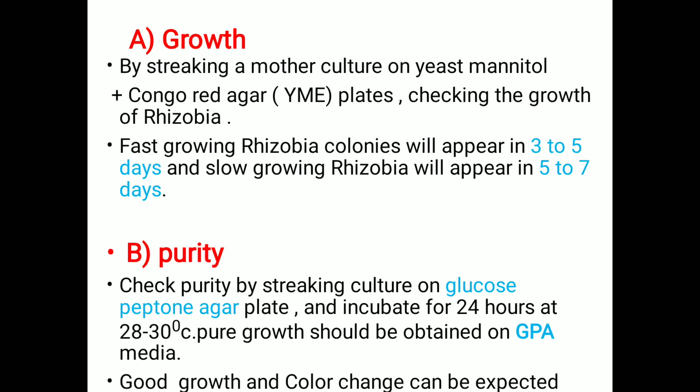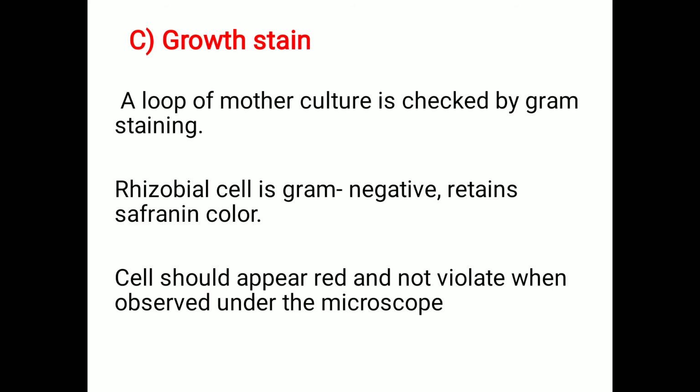After 24 hours or after 3 to 4 days, if pure growth of rhizobium appears on GPA media, we can use it for further multiplication. How do we decide good growth and color changes? Good growth and color change will appear, that means a certain violet color will appear on the media, which indicates the growth of rhizobium.